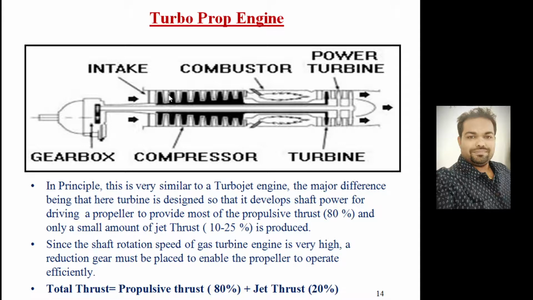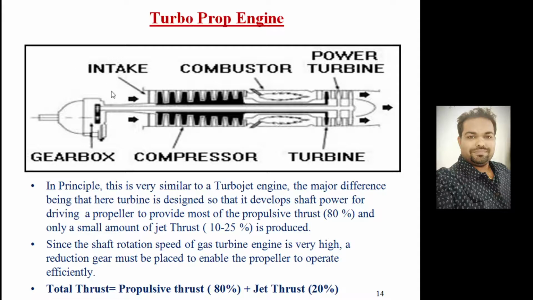If you look at this, the core engine is a jet engine, and this is the propeller attached here. The propeller will generate 80% of the overall thrust power, and 20% will be generated by the jet engine. Since the shaft speed of the gas turbine engine is very high, but the propeller is effective only at some rated speed, that speed of the shaft needs to be reduced.